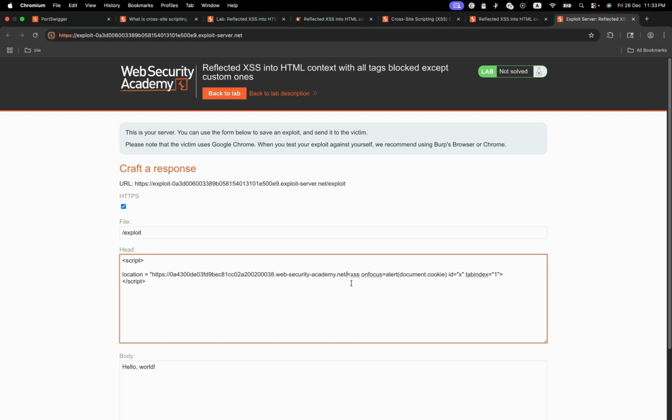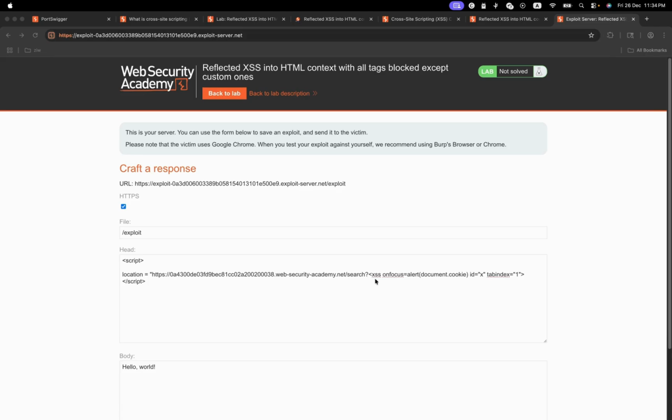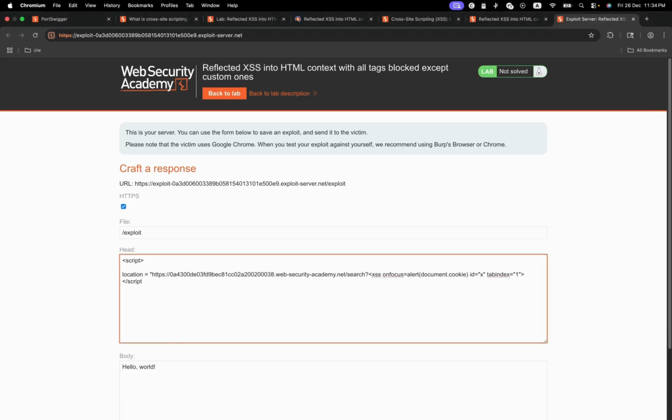So guys, remember you have to encode this. I'm going to show you how to encode so that it is not escaped. So this query parameter should be like that.